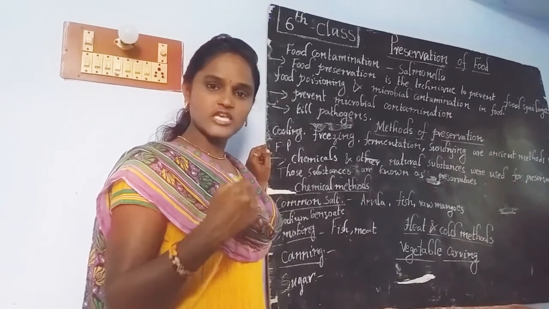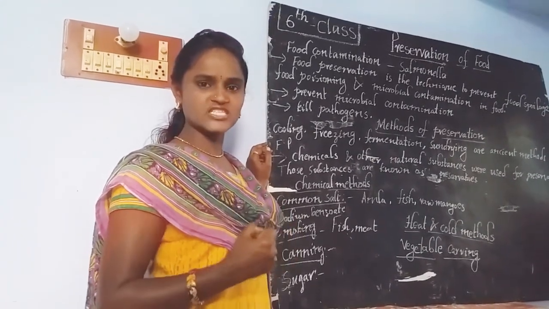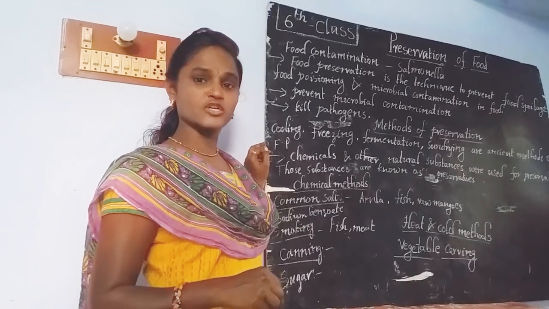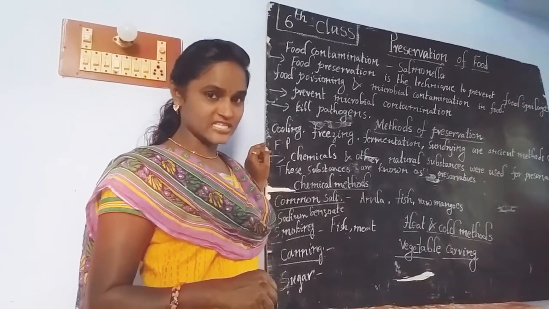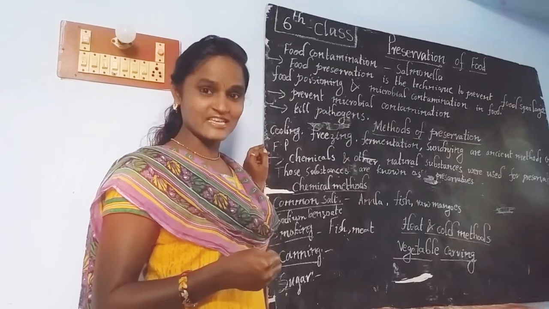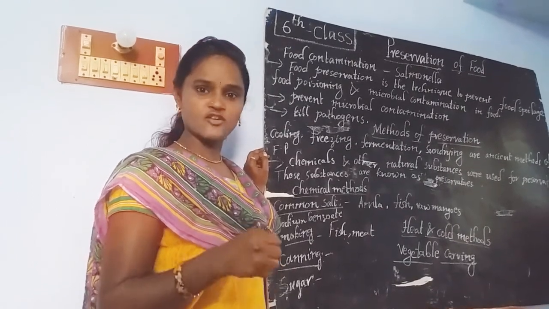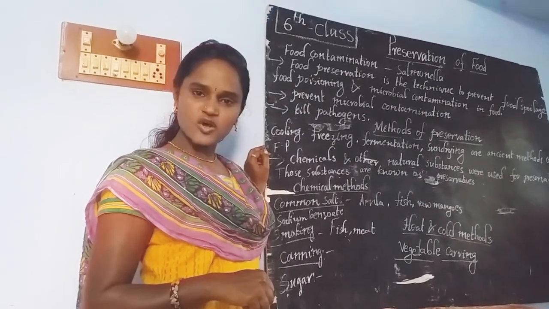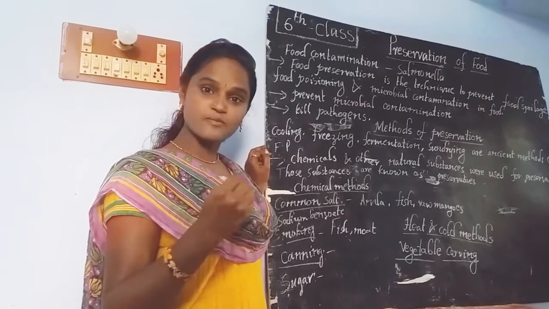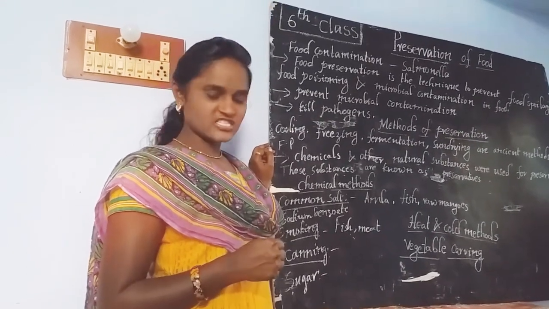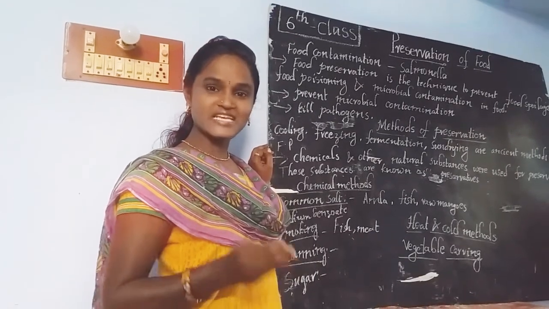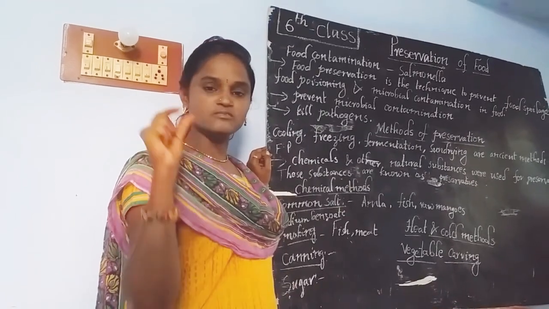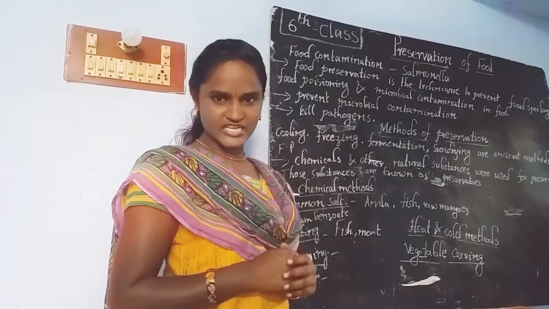Like us, whenever we see food, we are attracted towards delicious food items. Like us, many microorganisms and other animals also get attracted towards food. Is it right? Yes, it is right. Then how do they take food? We say microorganisms show saprophytic type of nutrition. Means they sit on the food and make solid food into liquid. Later they absorb it. They make the food material decay. They just spoil the food item.